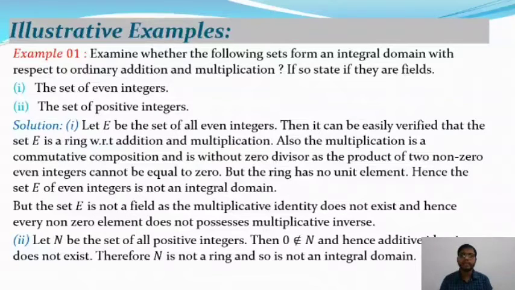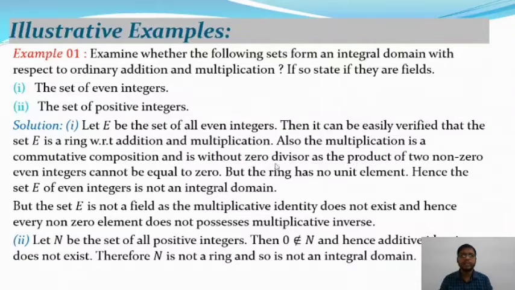E is the set of even numbers, so the inverse of 2 is minus 2, the inverse of 4 is minus 4. All belong to E, and 0 is an even number, so 0 also belongs to E. So (E, +) is an abelian group, (E, ·) is a semigroup, and it satisfies the distributive property as well with respect to the multiplication.